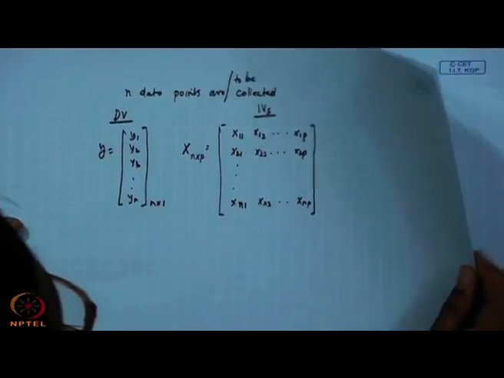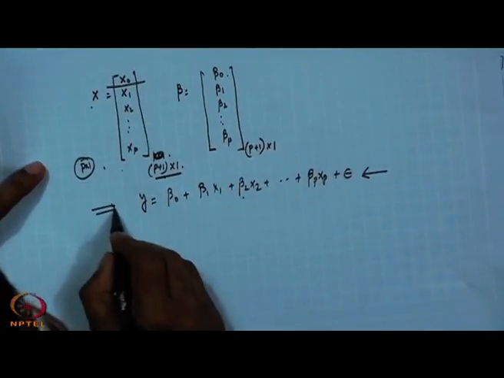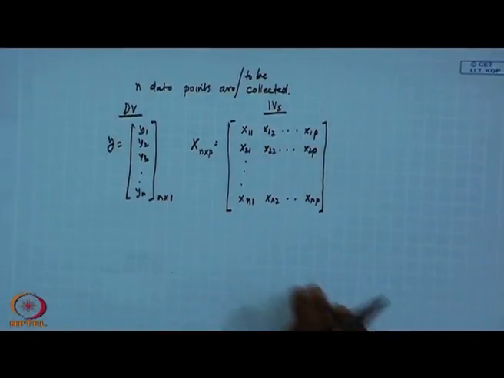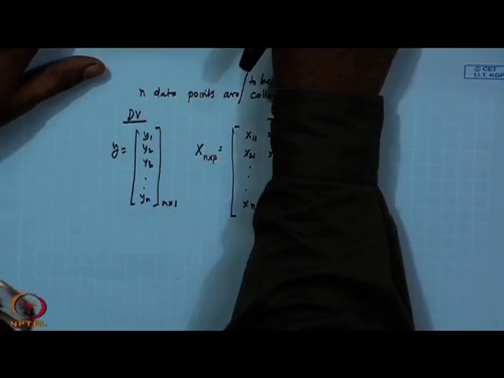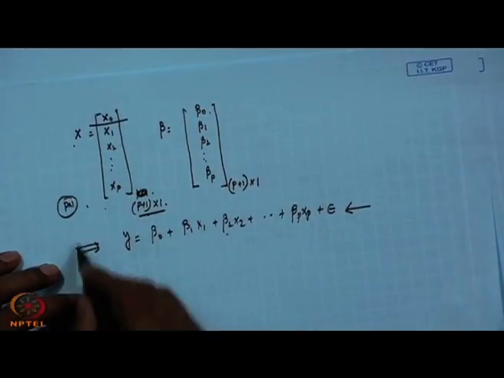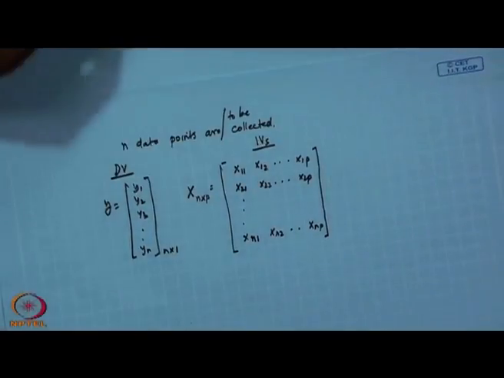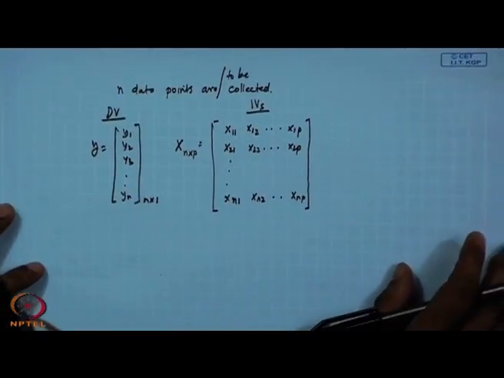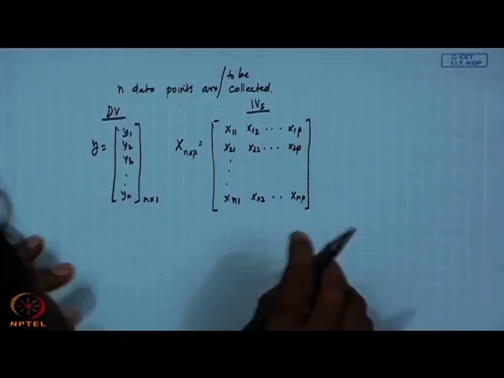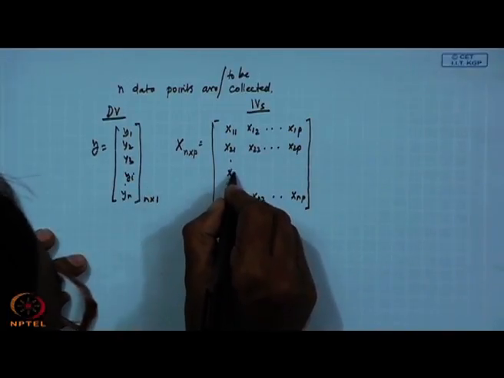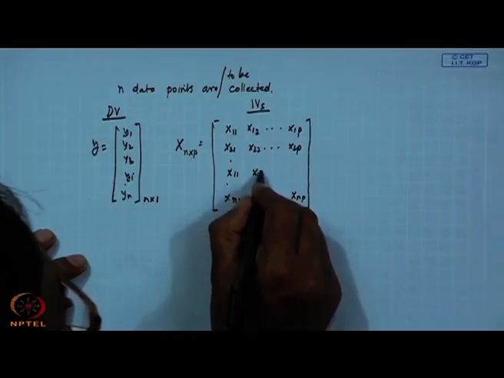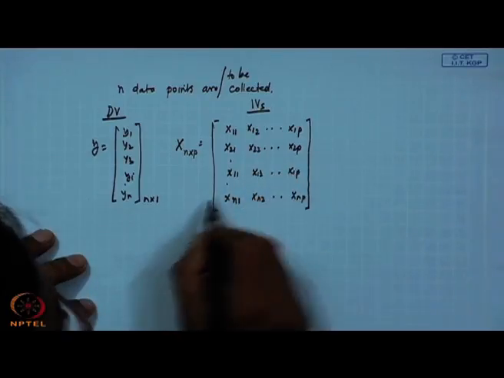Now, if you use this data set in the equation given here, then for every data point this equation will become true. So, in order to incorporate every data point into consideration, if I write one yi here, then here it will be xi1, xi2 like xip.